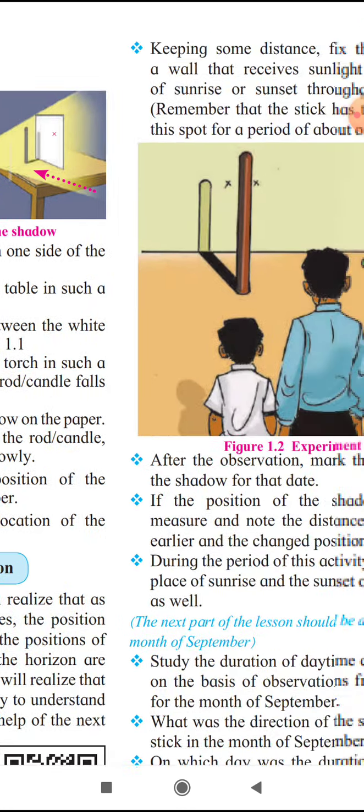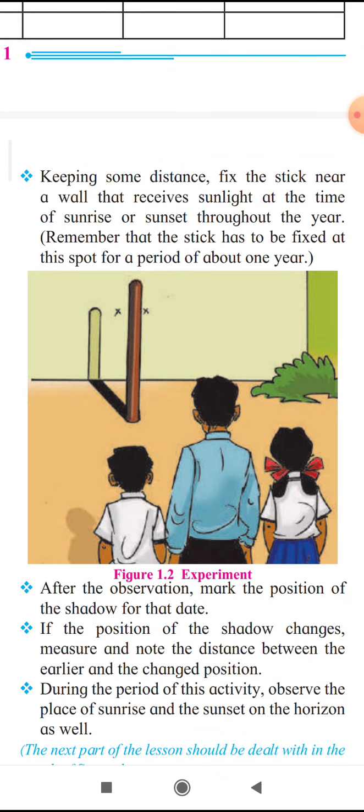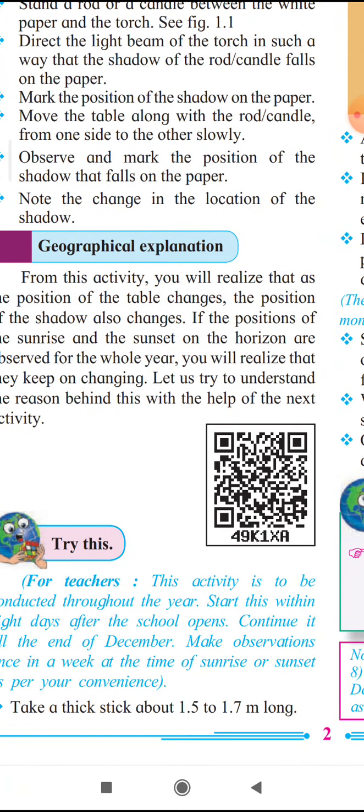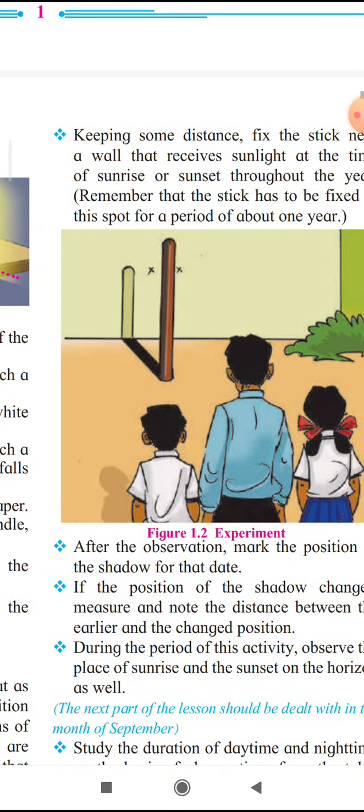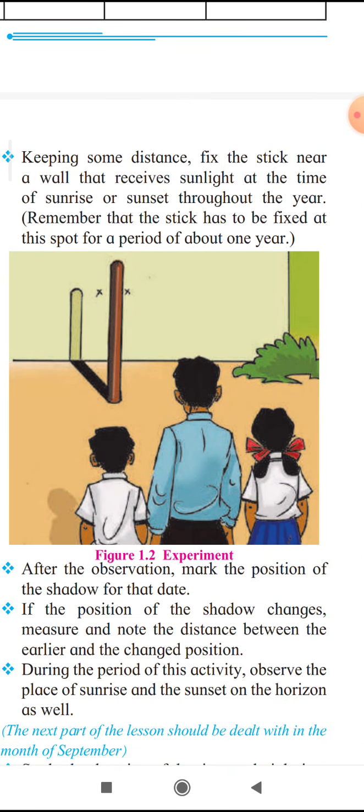So one experiment is given here. You are told to fix one stick, 1.5 to 1.7 meters long, on the ground. It should be fixed in such a way that it receives sunlight for the whole year, and it also faces sunrise and sunset. This way you are told to observe where the shadow of the stick always falls.